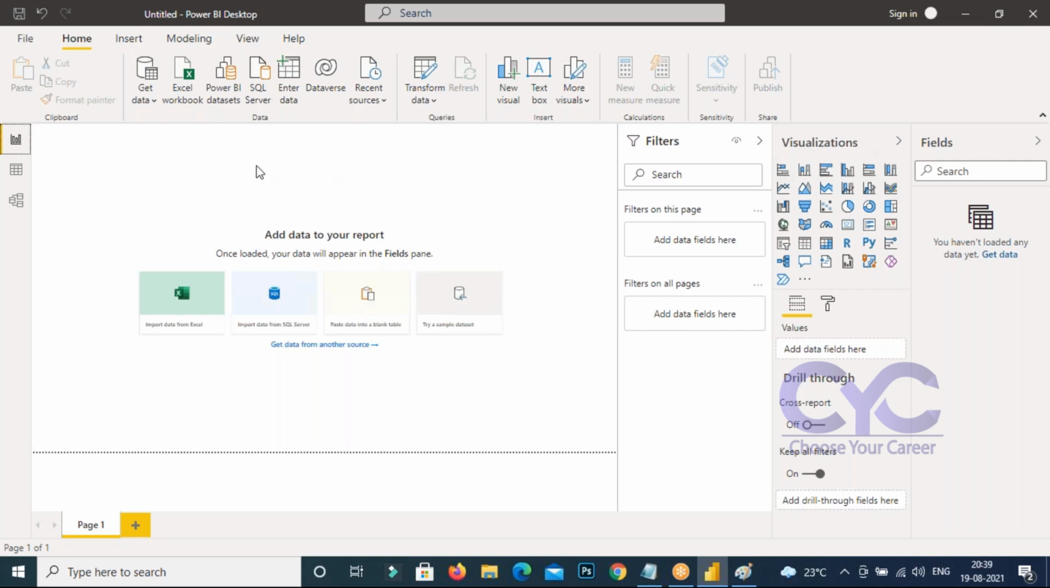What do you understand? It is a canvas pane, meaning where your reports are to be created. It is the filters pane. It is the visualization pane. It is the fields pane. It is report. It is data. It is modeling. Okay, it is to extract the data. It is to transform the data.